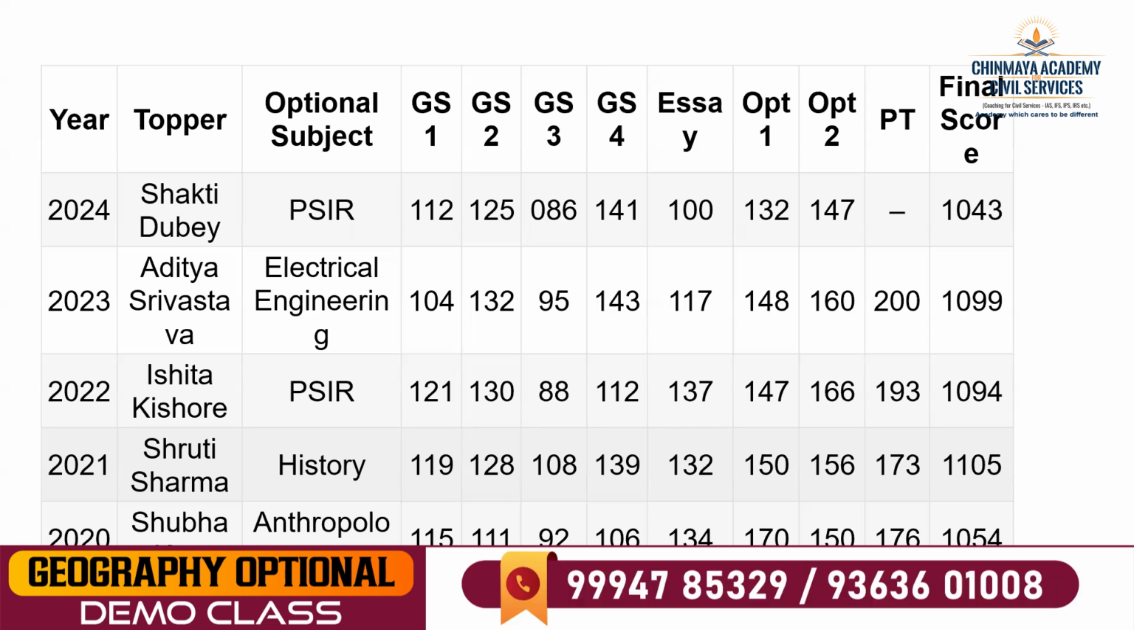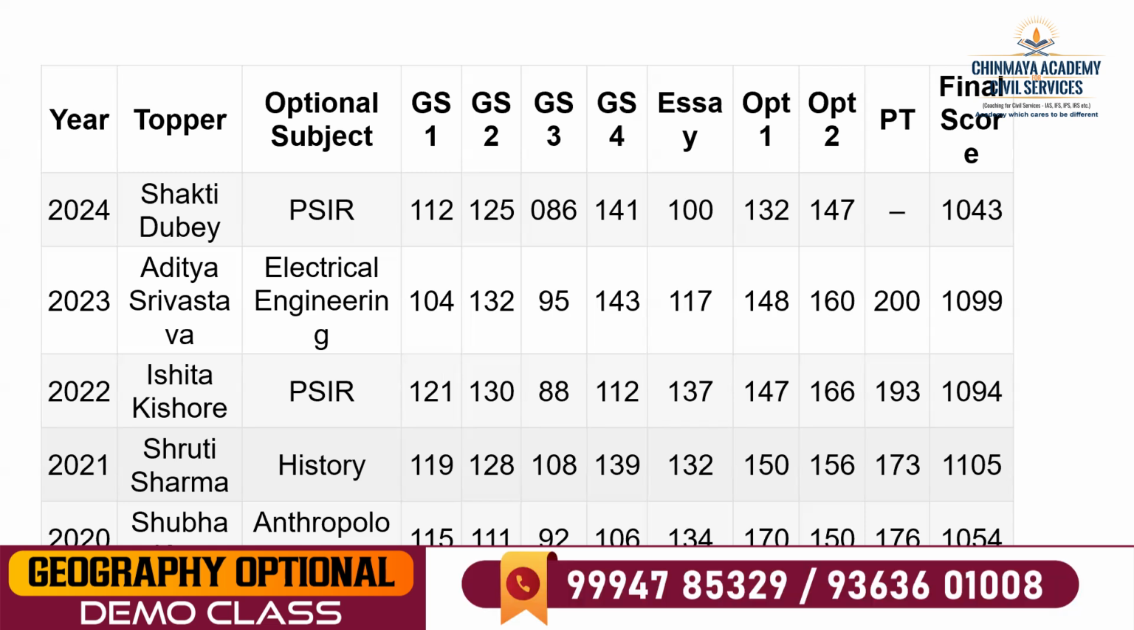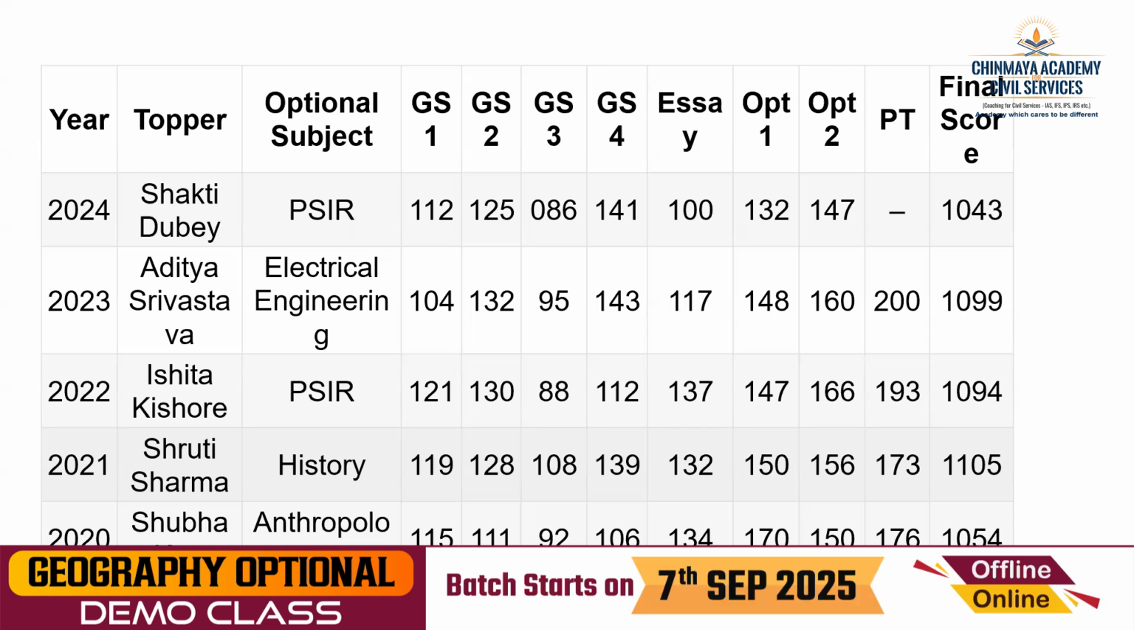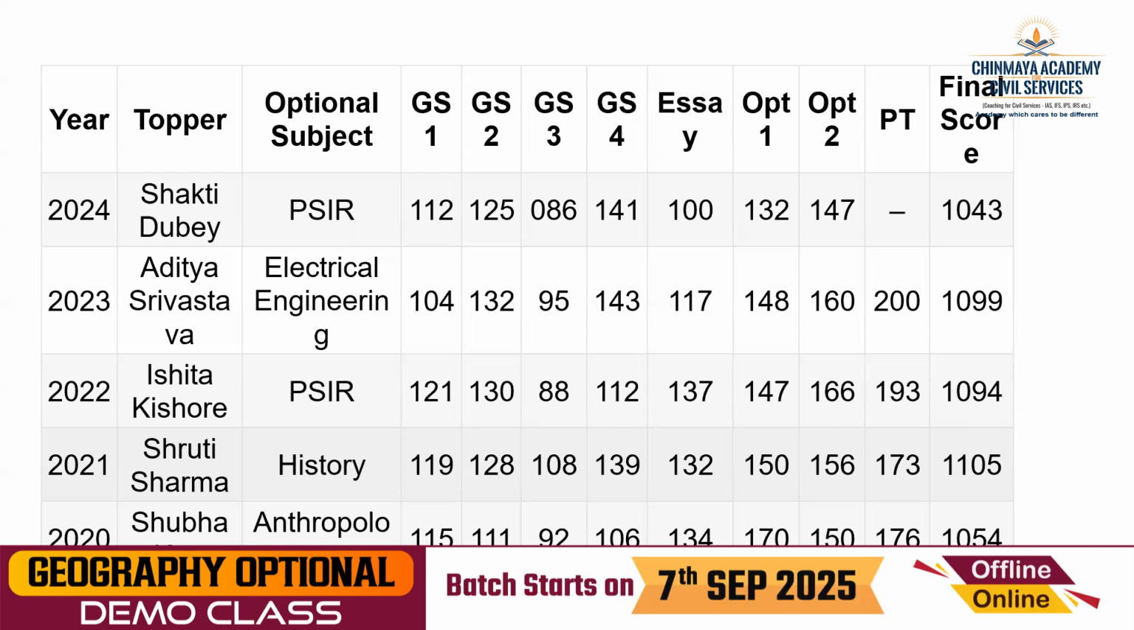Also, the optional marks, I accept. If you are able to apply geography knowledge in GS papers and score more than 350 out of 750, then how will your performance in optional be? It will also be good. In optional, more than 300. Here, 350.